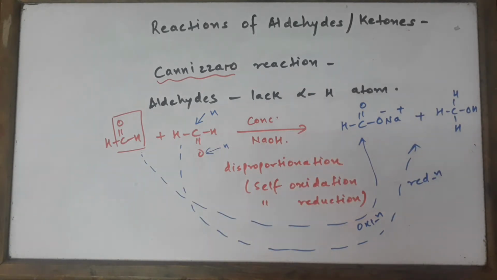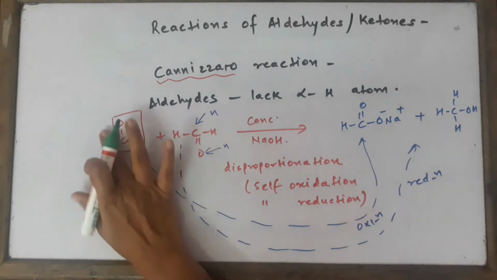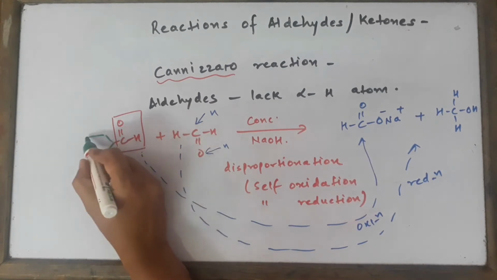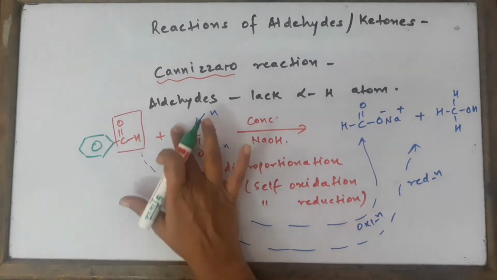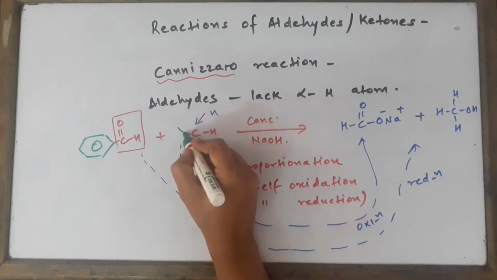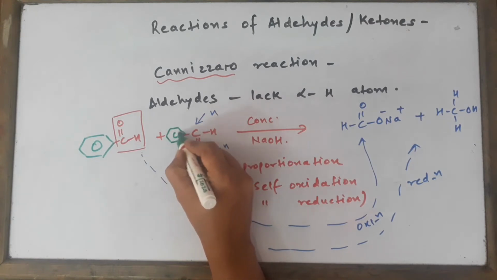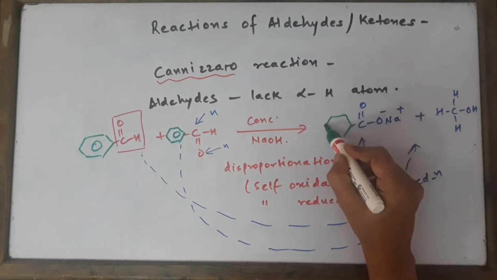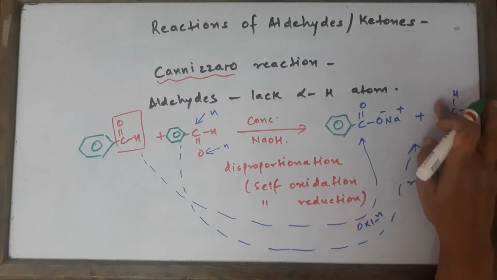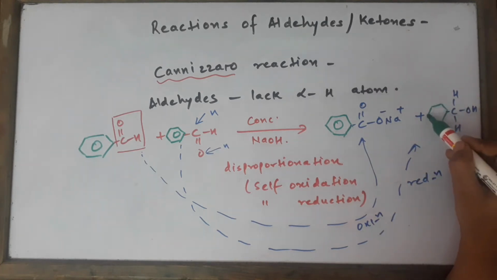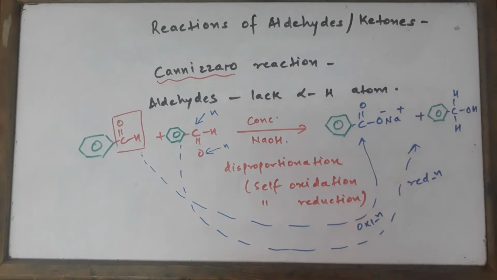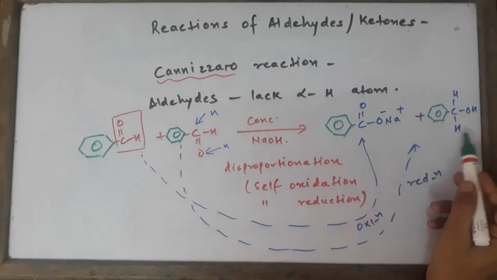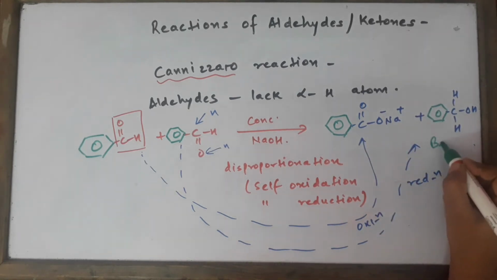Similarly, the simplest aromatic aldehyde which can show you this reaction is, naturally you can understand that, benzaldehyde. So we'll just change our structure slightly and show you the reaction with benzaldehyde as well. It's very simple. You just have to remove that complete thing and write the aromatic part like this. So look at this. You will be getting sodium benzoate, and you will be getting benzyl alcohol. This is nothing but benzyl alcohol.